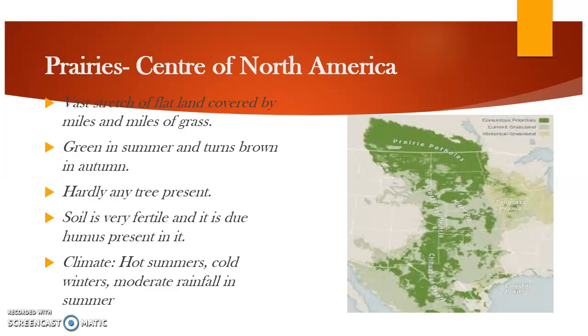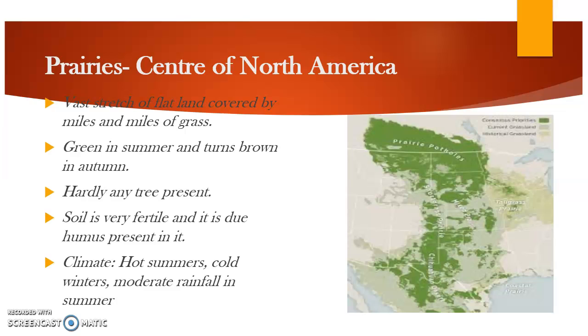Prairies, in this chapter we are going to discuss only the prairies. Prairies, the center of North America. These prairies cover the center of North America, a vast stretch of flat land, no mountains, nothing. So flat land covered with miles and miles of grasses.